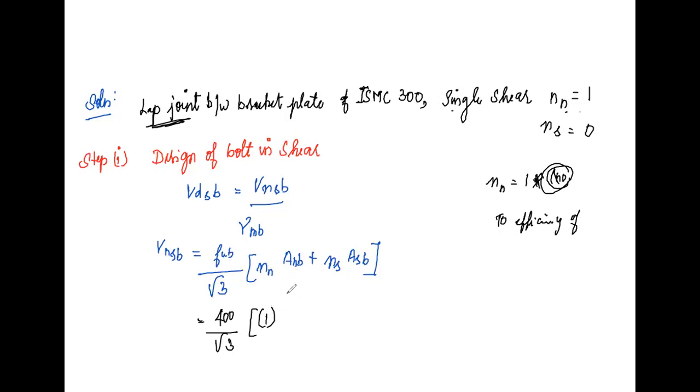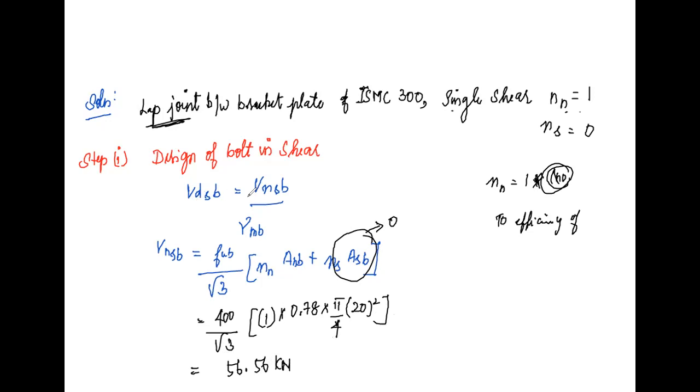Anb I'm multiplying directly, but the formula for Anb is 0.78 into pi by 4 d square. d square is 20 whole square. Nsb is 0, so I didn't involve it in this step. What is the answer? It is 56.56 kilonewton.